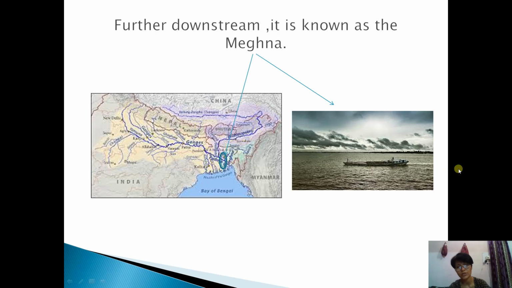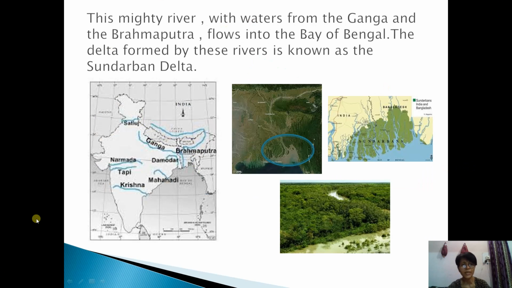This is the picture of river Meghna. This mighty river, which carries waters from the Ganga and the Brahmaputra, flows into the Bay of Bengal. And the delta formed by these rivers is known as the Sundarban Delta. So the name of the river that Ganga and Brahmaputra form after joining is Meghna river, which flows into the Bay of Bengal, and they are forming one delta, that is Sundarban Delta. I am showing the picture.